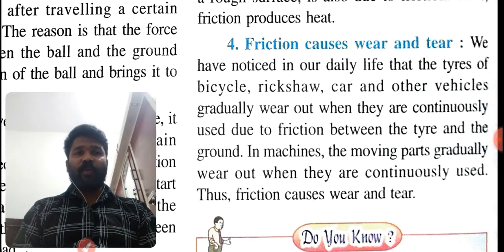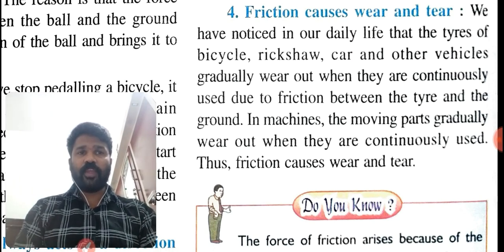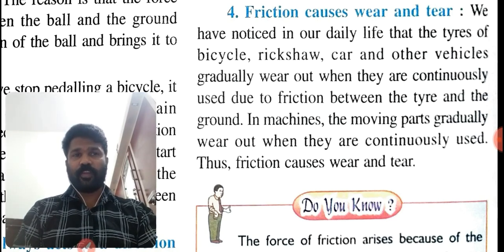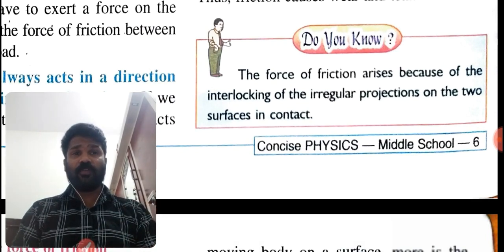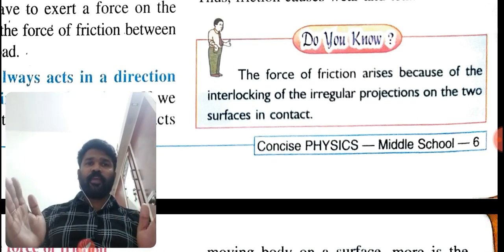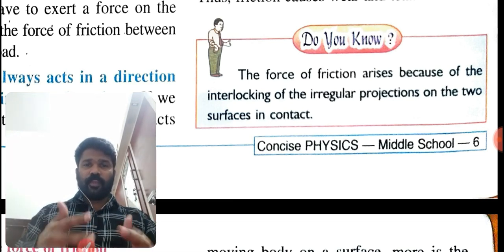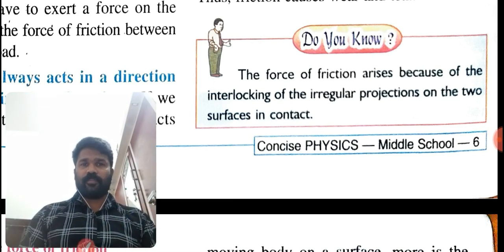And in machines, the moving parts gradually wear out when they are continuously used. That is also because of friction. Now, do you know why the force of friction arises? It is because of the interlocking of the irregular projections on the two surfaces in contact.